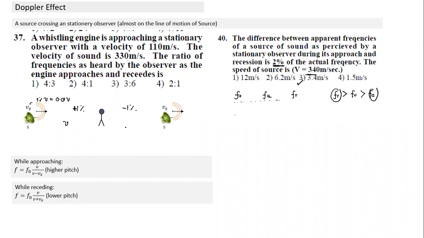So whenever the change is small, I think we can keep this in mind. Whenever the speed of source or observer is small compared to the speed of sound, meaning less than 10%, the change in frequency will also be in the same percentage terms as the speed of source or observer is in relation to the speed of sound. So this was pretty simple, and this question has actually come in mains also.